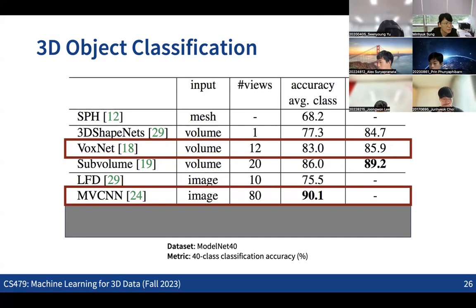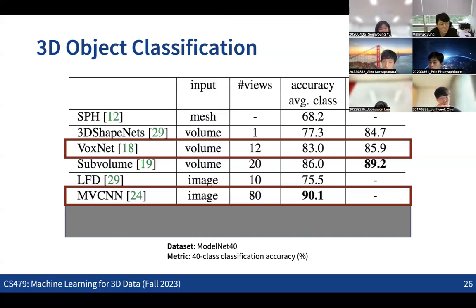So compared to doing some 3D convolution, doing some 2D convolution and just aggregating all the information was more effective in terms of getting better accuracy. This means that even when you have 3D data, you don't need to consider using special architectures to deal with that. The simplest way is to render all these 3D models into 2D images and use conventional neural networks for 2D images, which can be quite effective in solving many problems. This is one thing that I really want to tell you.